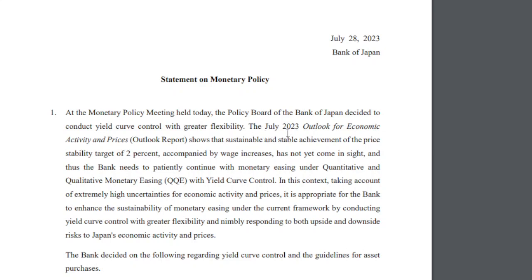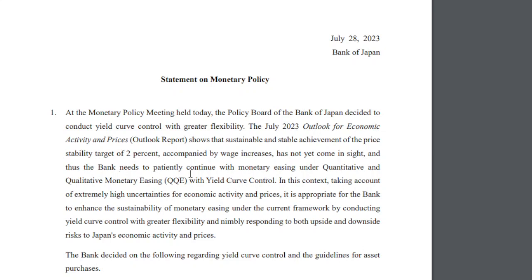The July 23 outlook for economic activity and prices report shows that sustainable and stable achievement of the price stability target of 2% accompanied by wage increases has not yet come in sight, and thus the bank needs to patiently continue with monetary easing under quantitative and qualitative monetary easing with yield curve control.